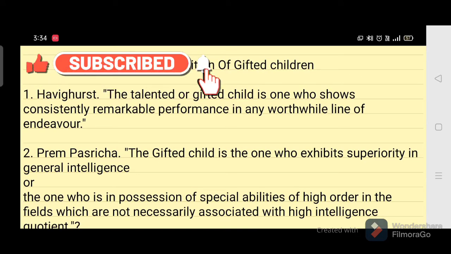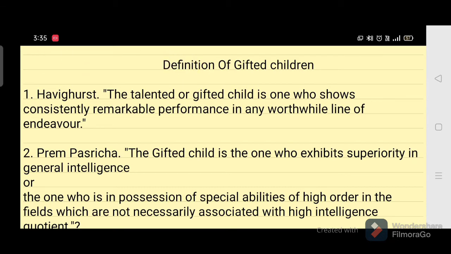See, the first definition is: the talented or gifted child is one who shows consistently remarkable performance in any worthwhile line of endeavor. That is, a child who shows a consistent remarkable performance, or an above average performance, or a performance much superior to a normal or expected level.